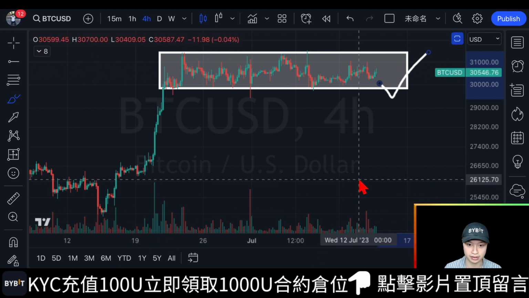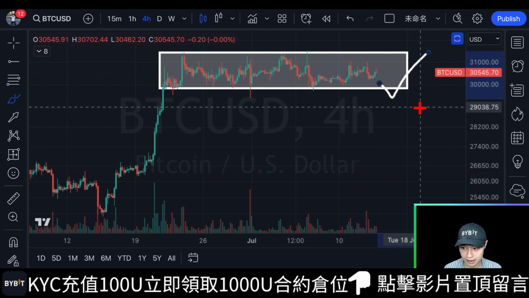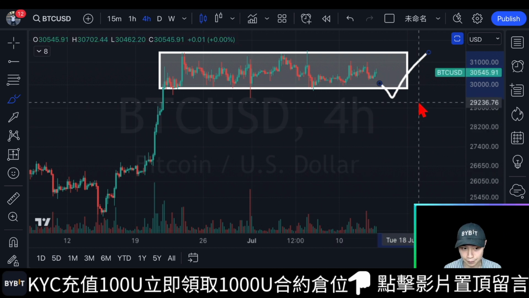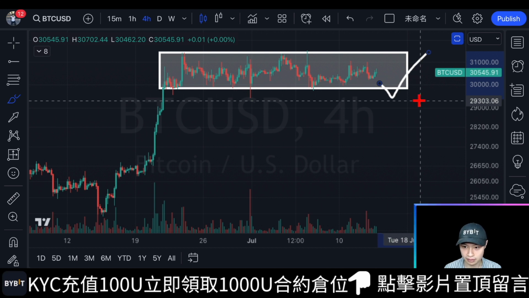In my case, it would be an opportunity to add to my current position. Since I already hold some positions, I'm still holding my position. I might even consider buying more near my entry price. It's not entirely impossible. Perhaps it could reach $29,000. However, if your entry price is relatively higher, as time passes and the oscillation continues, the risk increases.